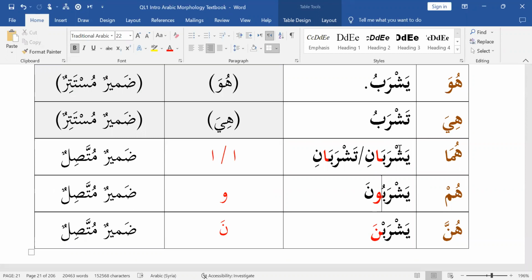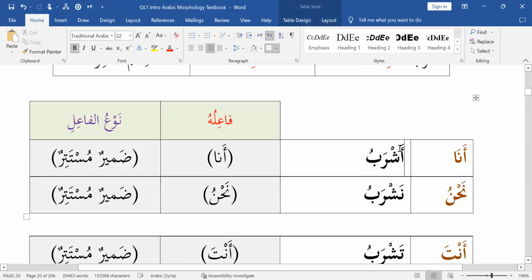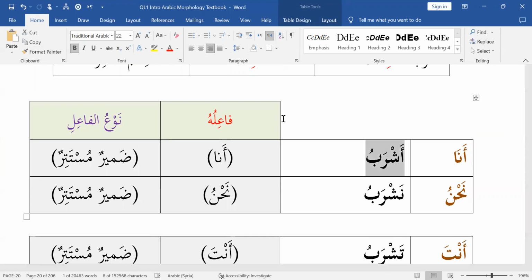Some mudaris, ra is the second root letter. The first root letter is sheen. And we've already talked about all of this in Easy Intro to Arabic Book 1, so I'm mentioning it just as a review. The first root letter is sheen, the second root letter is ra, and the third root letter is ba. All these harakat that you see here, the fatha, sukun, ra, fatha, and dhamma,